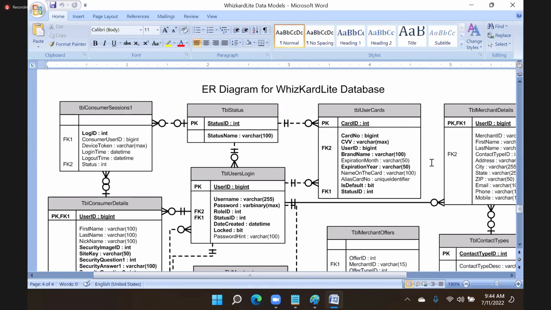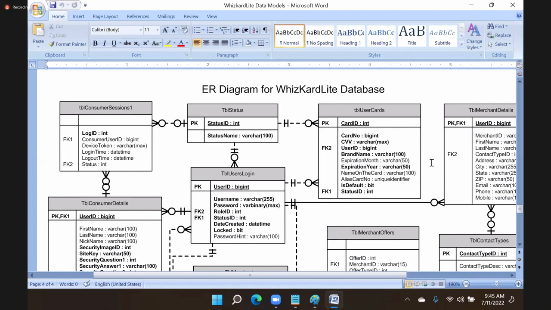Understood? The database is designed as per this contract. Contract means what? Suppose you see a house construction, we give a contract to a builder. What does that mean? We sign a contract with the builder that he will use these things, he will design like this, he will put these quality products inside it. According to the contract, he has to design.